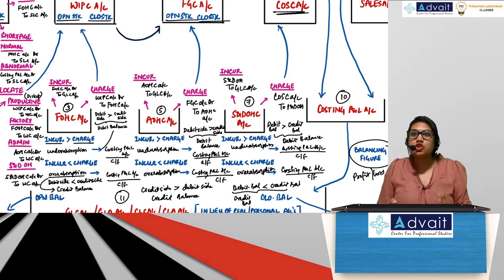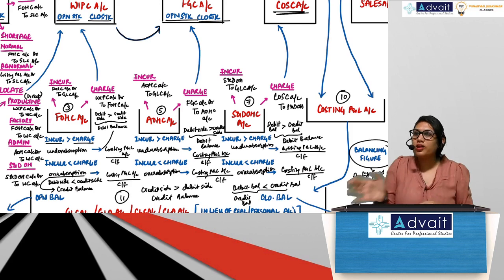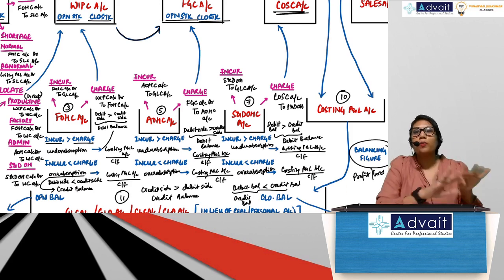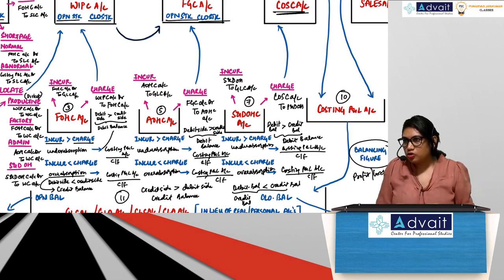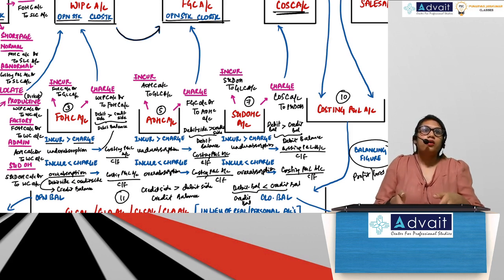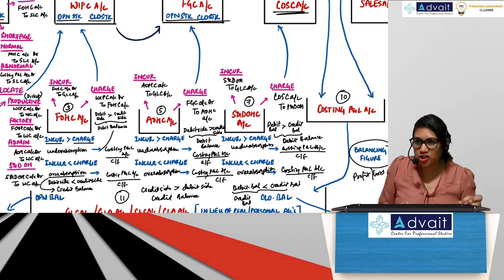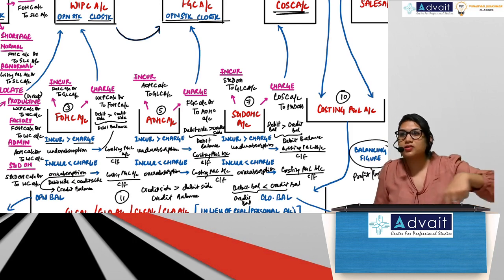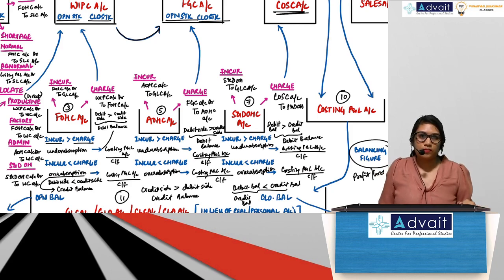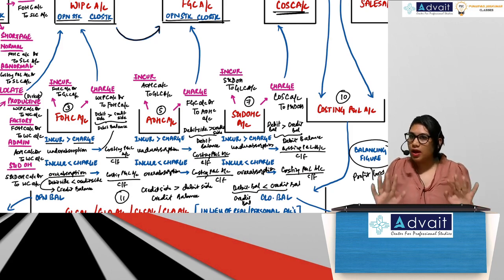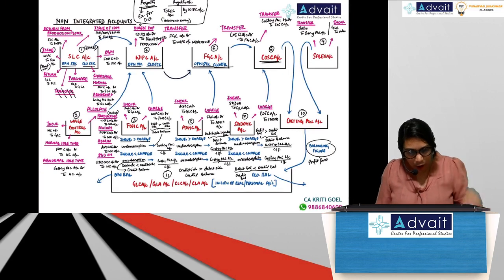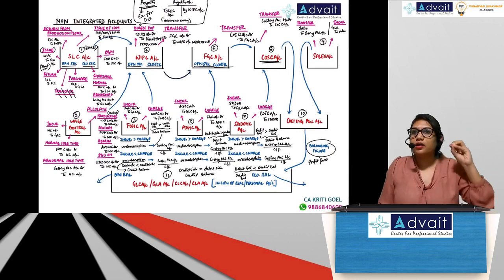Suppose opening balance is not given, what do we do? Add up all the opening balances of all the other accounts. You will get the opening balance of GLC. Okay? If they have given it, good. If they have not given it, this is how you do it. But if other accounts have opening balance, GLC will also have an opening balance. And you will see that the closing balance of GLC will tally with the closing balances of all the other accounts. Guys, is it okay? Everybody? So this is your scheme of non-integrated accounts.